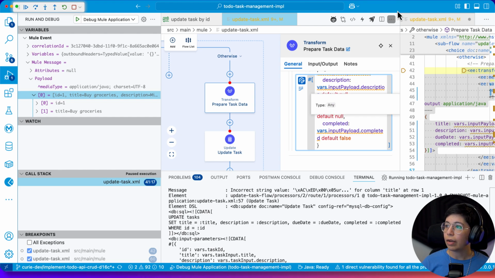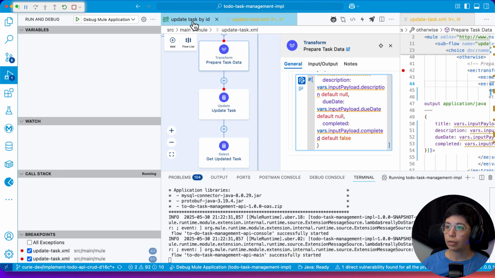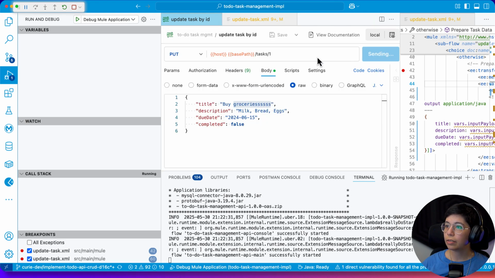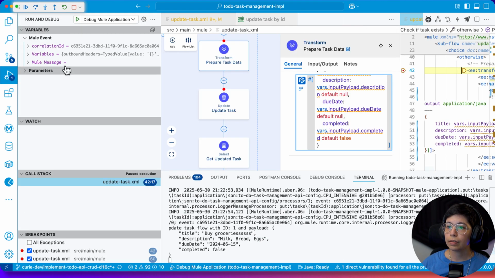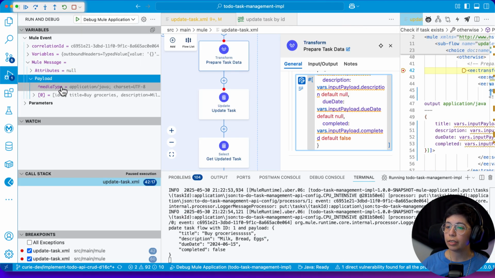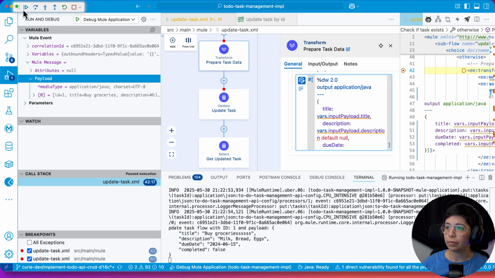All right, let's hot deploy this thing one more time. All right, successfully started. So let's try this again. No, why are you stuck? All right, send. Now we can see the mule message is the application Java because we are preparing the task data. I think continue.